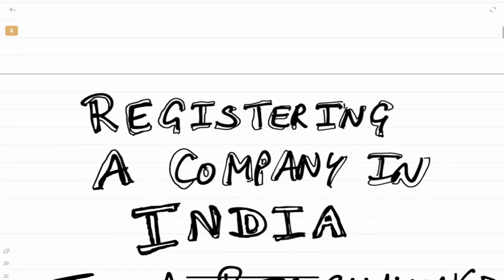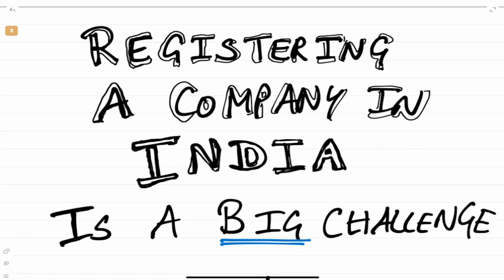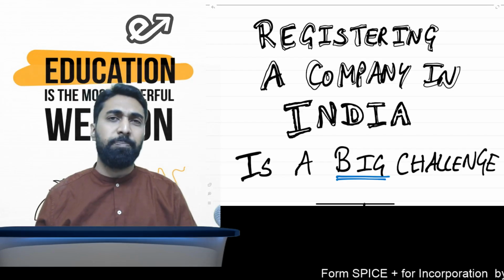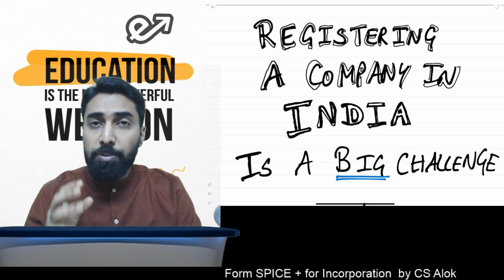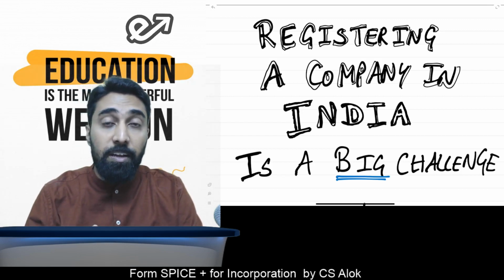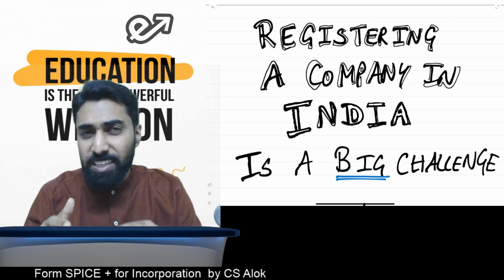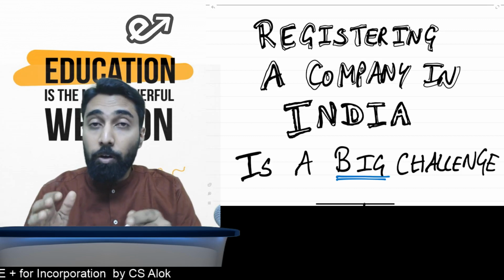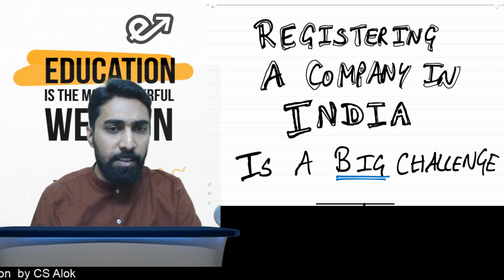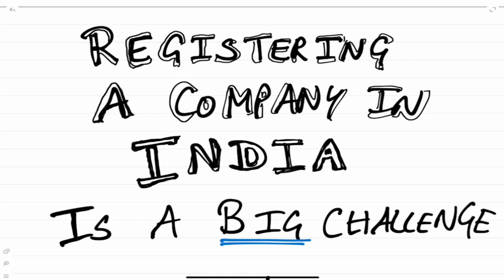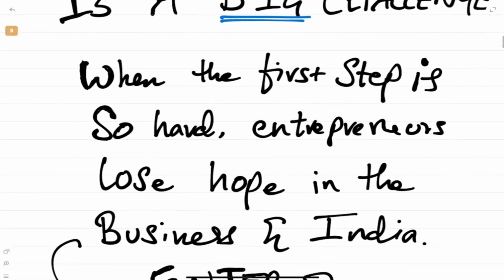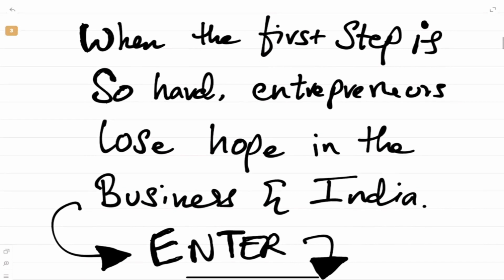Let us try and understand this with the help of the entire concepts which we are doing. First thing, we need to know a little bit of background. As I always tell, history and background become very crucial when we are studying. Registering a company in India is a very big challenge. Why is that? In India, procedures are very, very lengthy. It's extreme. But now the Government of India wants to make it easy. That is why they have made Spice Plus, which is a web-based form. We'll study everything about this. This is the amendment for exam.